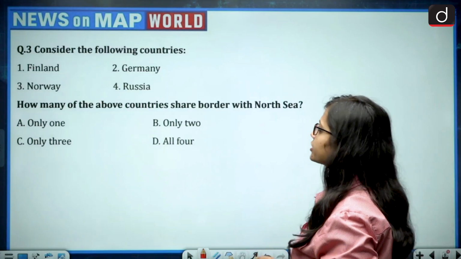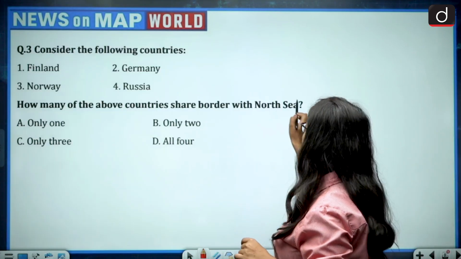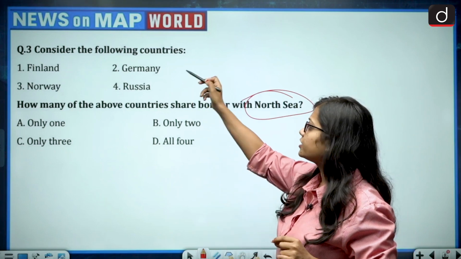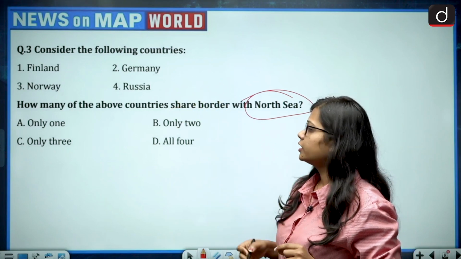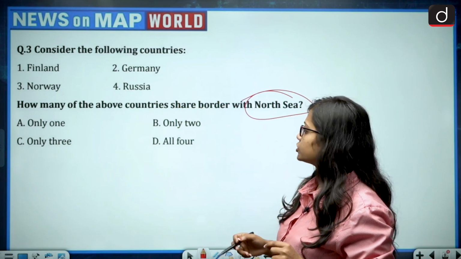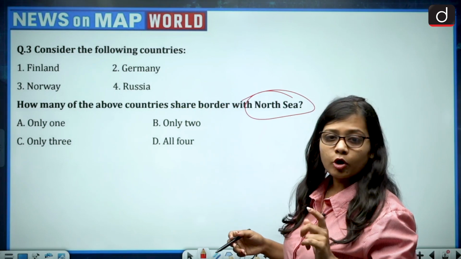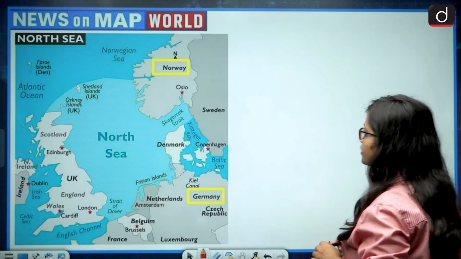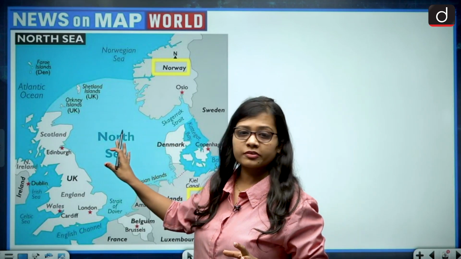Consider the following countries. How many of the above countries share border with the North Sea? And the countries given are Finland, Germany, Norway, Russia. And the options are only 1, only 2, only 3 or all 4. Border with North Sea. Finland, Germany, Norway, Russia. Now let us look at the map of North Sea.